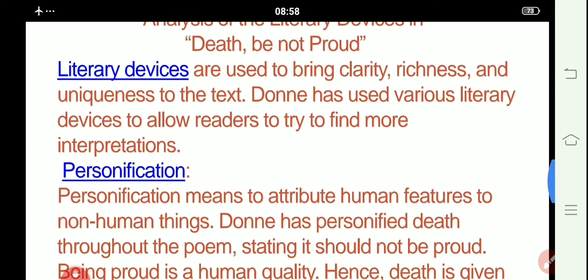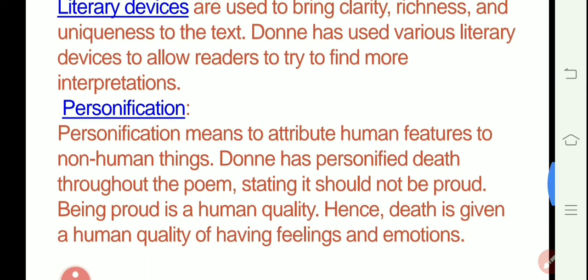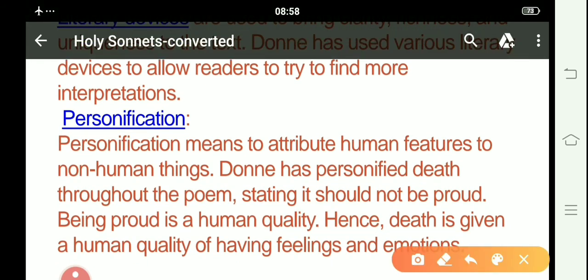All right then. So the first literary device is personification, as I have been using this particular word, that death is personified in this particular sonnet. All right. Now, what is personification? Personification means to attribute human features to non-human things.